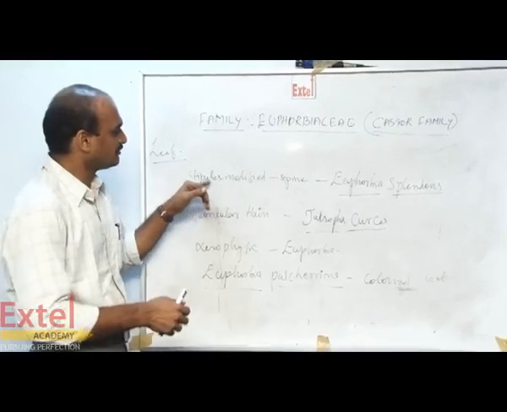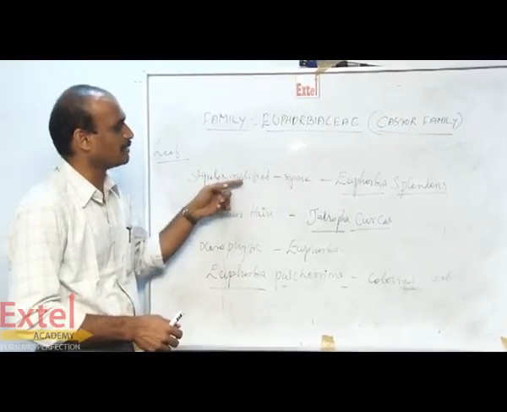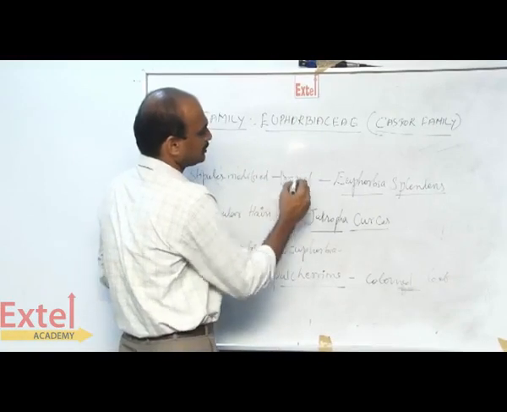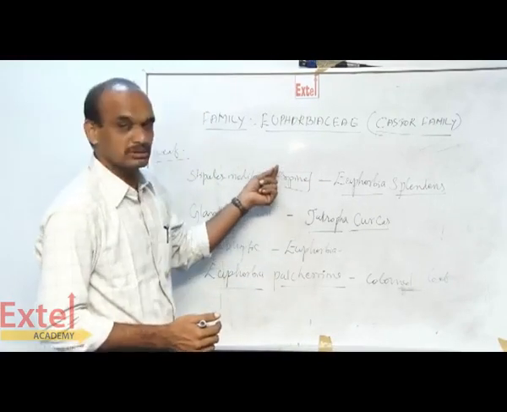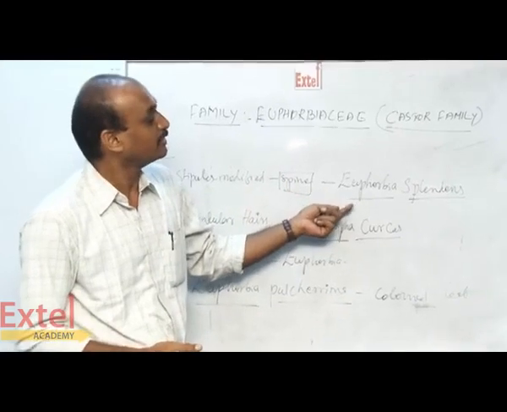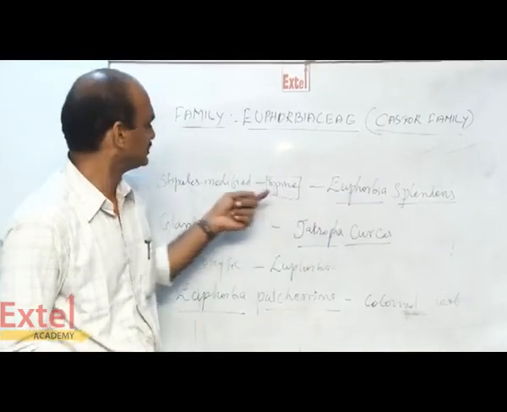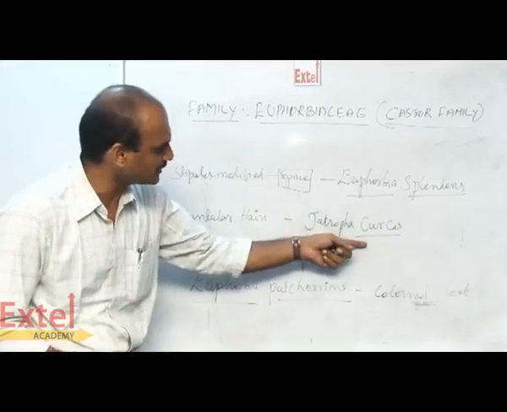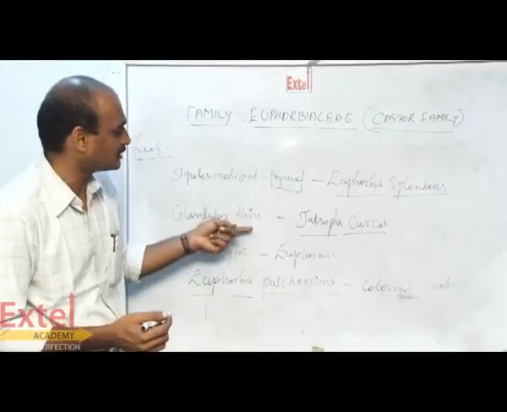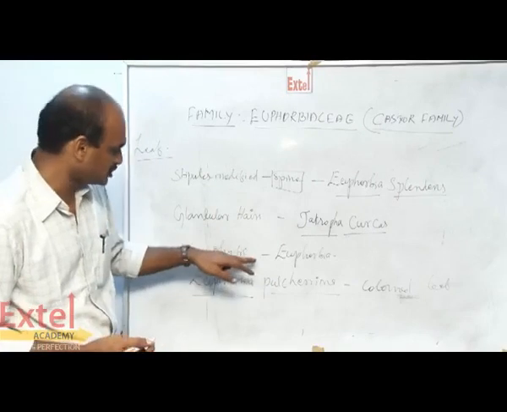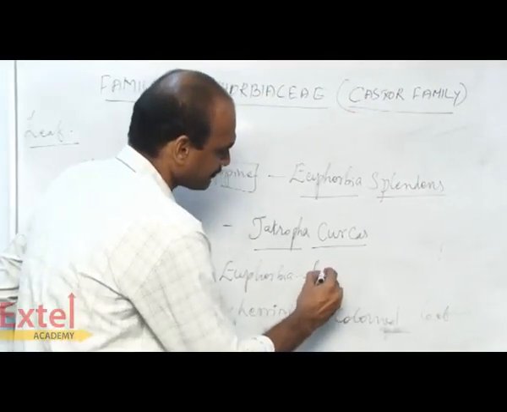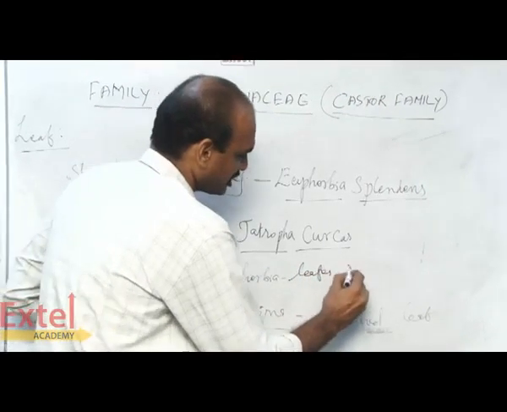In the leaves, some of the stipules are modified into spines. Spines means you have sharpened thorns. This is called spines. Here, in Euphorbia splendens, the stipules are modified into spines. Then here, in some of the Jatropha curcas, glandular hairs are present in the leaves. In some of the xerophytic Euphorbiaceae plants, the leaves are reduced.